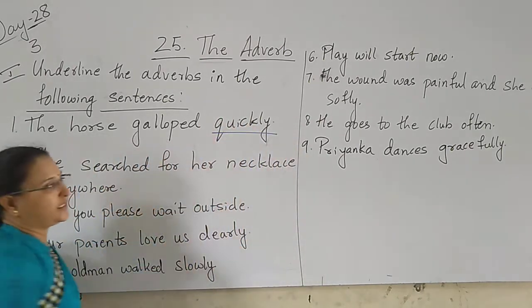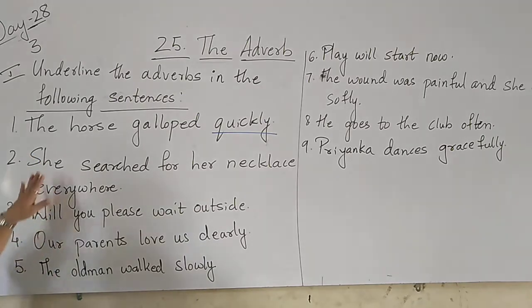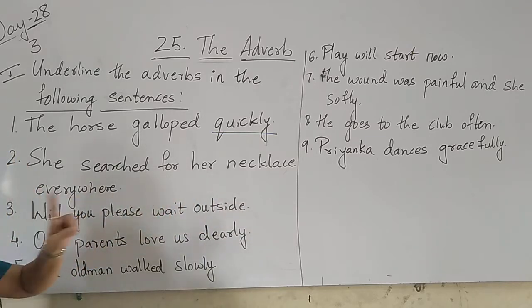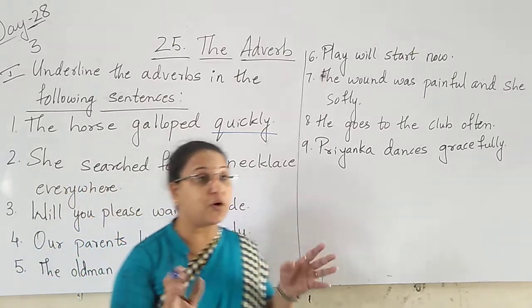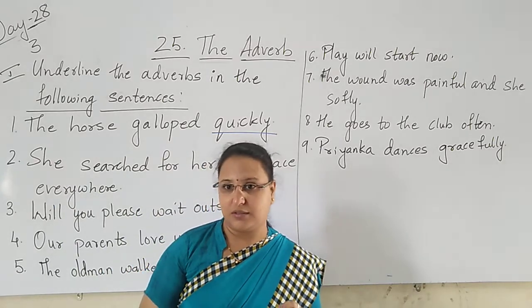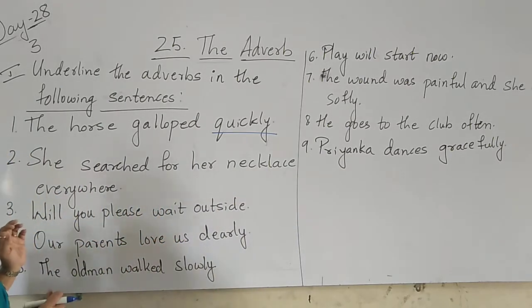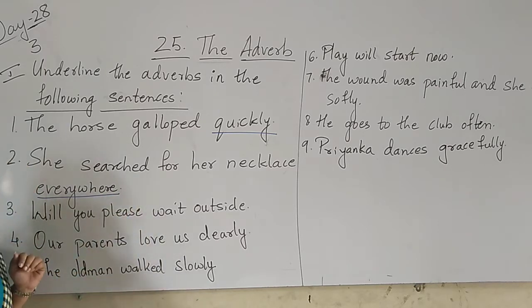Quickly is what here? Adverb. Next. She searched for her necklace everywhere. She searched, yes or no? So everywhere is what here? Adverb.